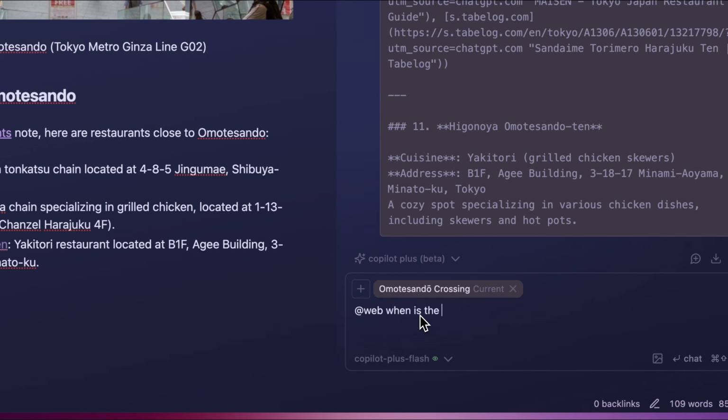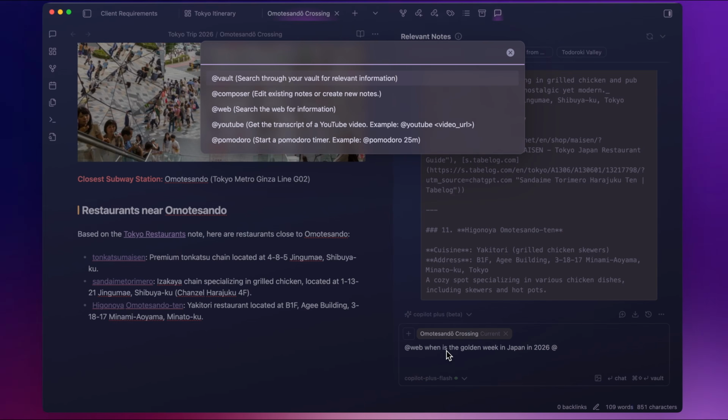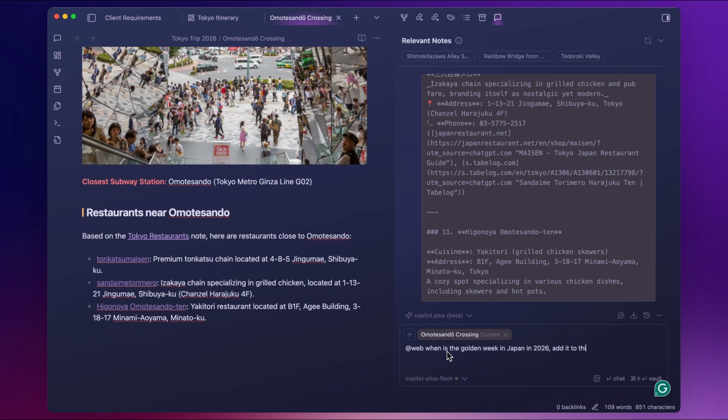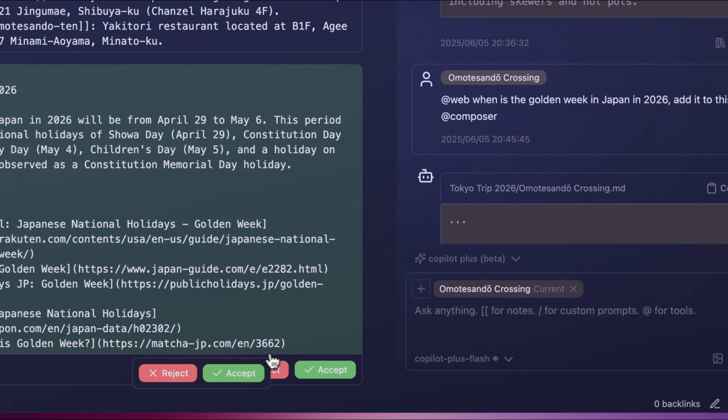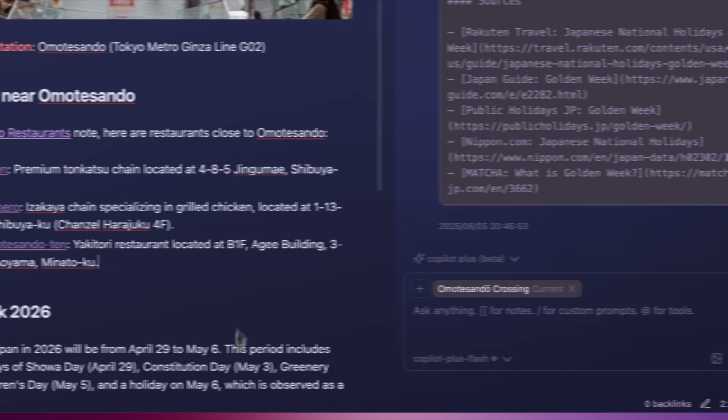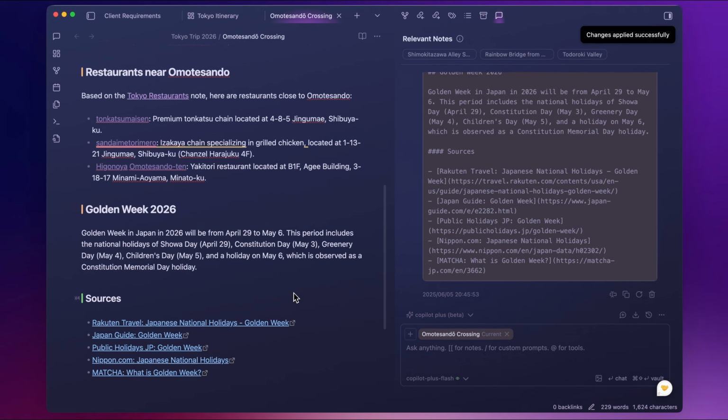You can use it with the web search tool. When is the Golden Week in Japan in 2026? And add it to this note. Great, it's added the sources as well.